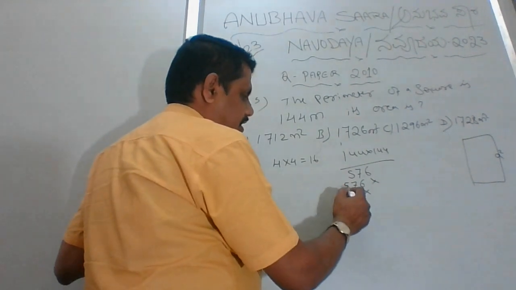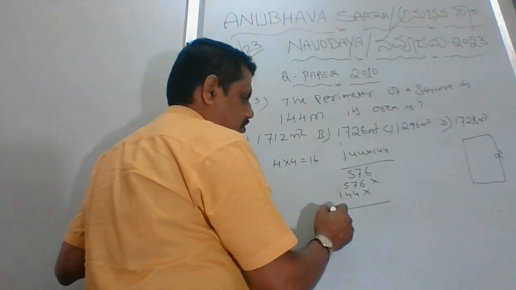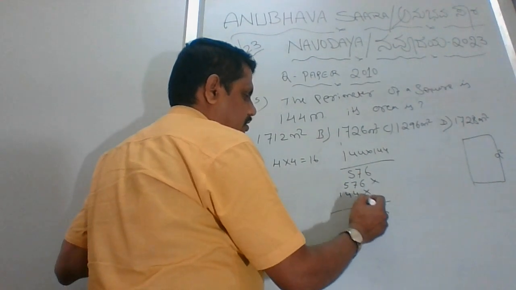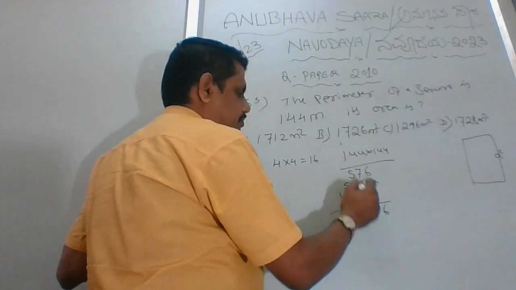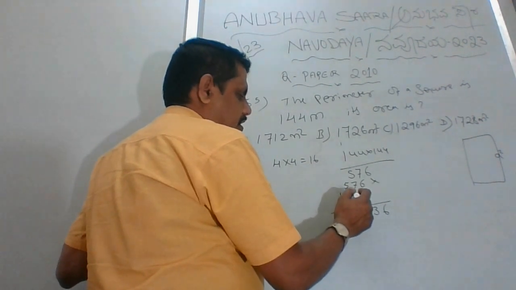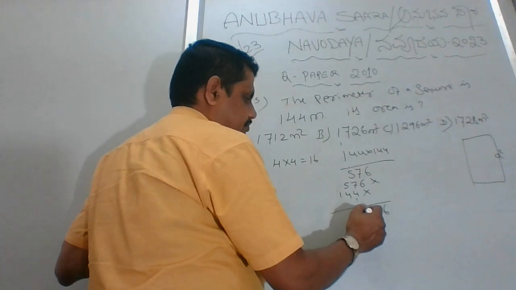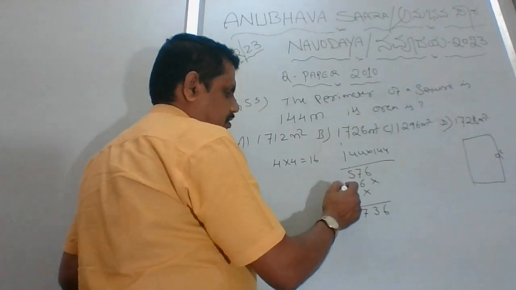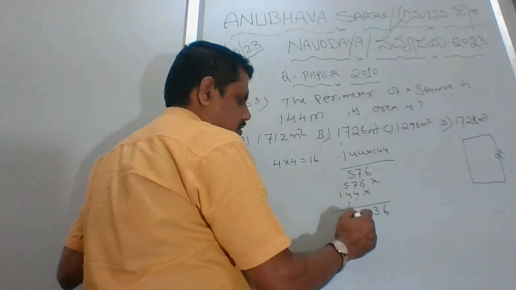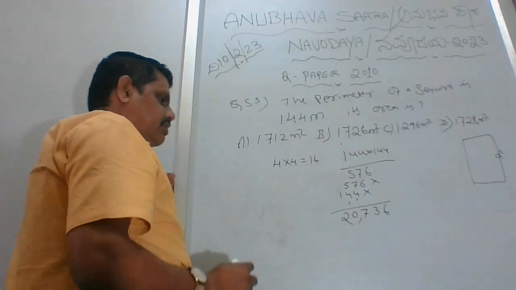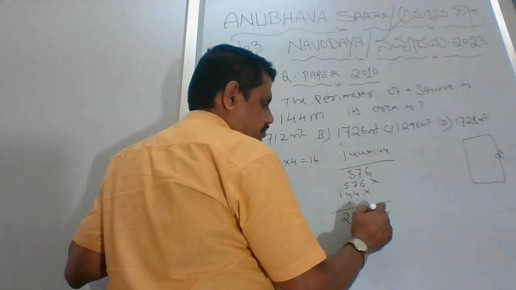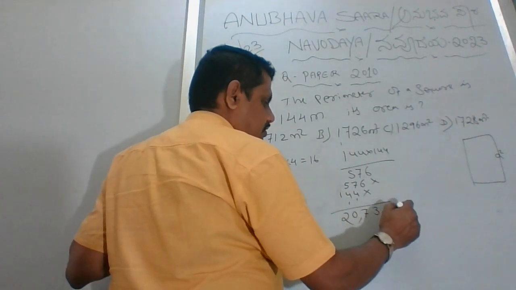We can write it straight away. 6 7 is 13, 1 here, 7 10 11 12 17, and so on. Now it's 20,736 meter square.